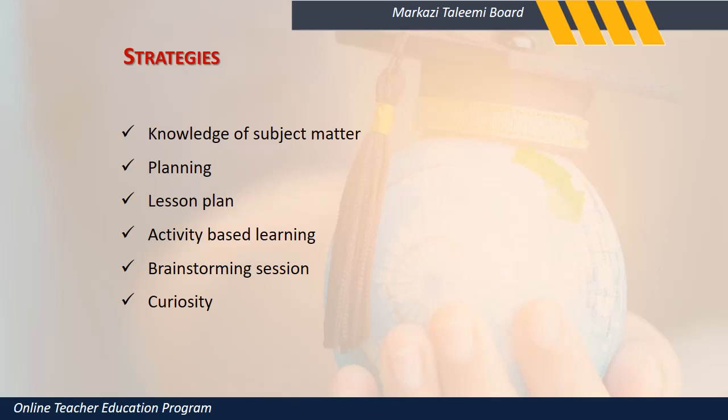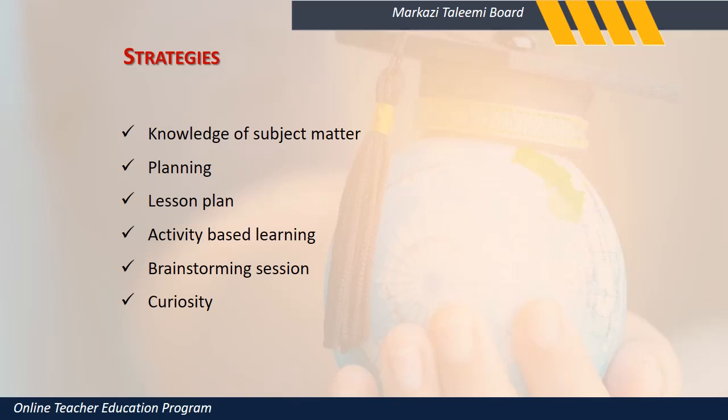At the most they would have learned ABC and numbers 1, 2, 3. But today's children know most of the things when they come into the class. So as a teacher, it becomes a double responsibility, and we have to be double alert on what kind of information we are trying to share with the children.